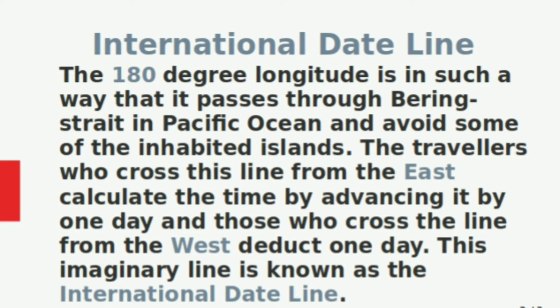The next topic is International Dateline. The 180 degree longitude is in such a way that it passes through Bering Strait in Pacific Ocean and avoids some of the inhabited islands. The travelers who cross this line from the east calculate the time by advancing it by 1 day, and those who cross the line from the west deduct 1 day. This imaginary line is known as the International Dateline.